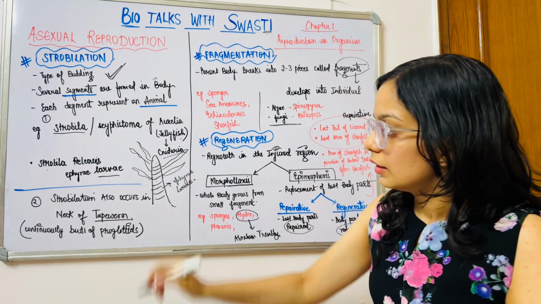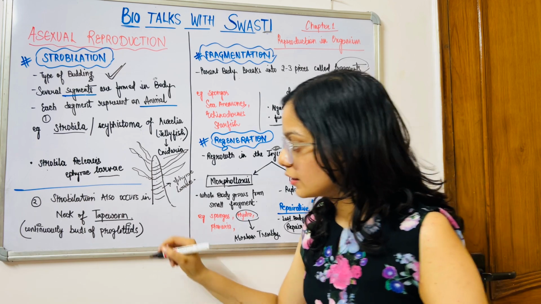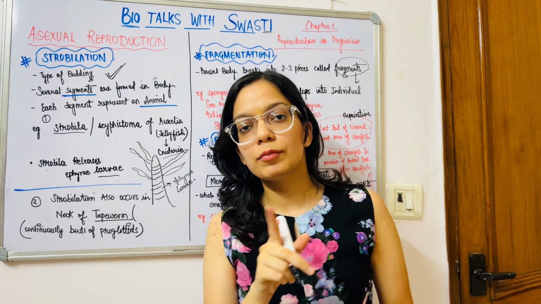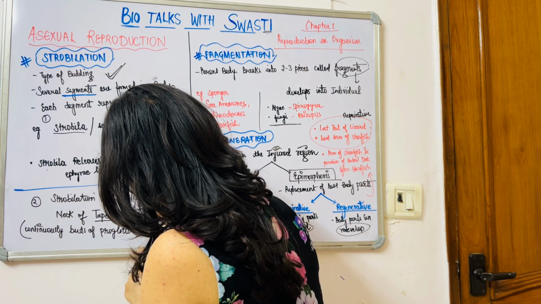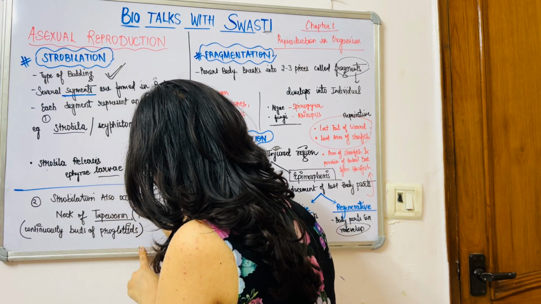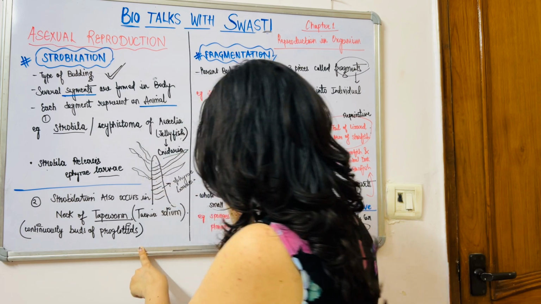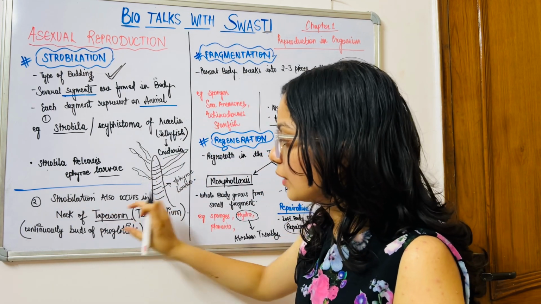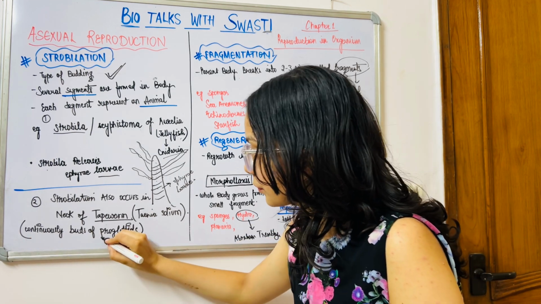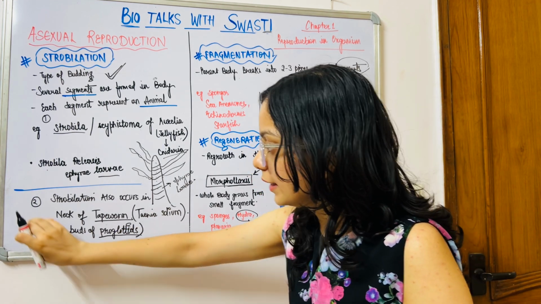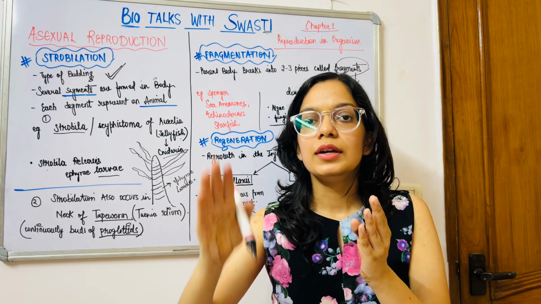Then the next example is the neck of tapeworm. The scientific name of the tapeworm we studied is Taenia solium. In the neck of the tapeworm there are proglottids. The neck of the tapeworm continuously buds off proglottids.